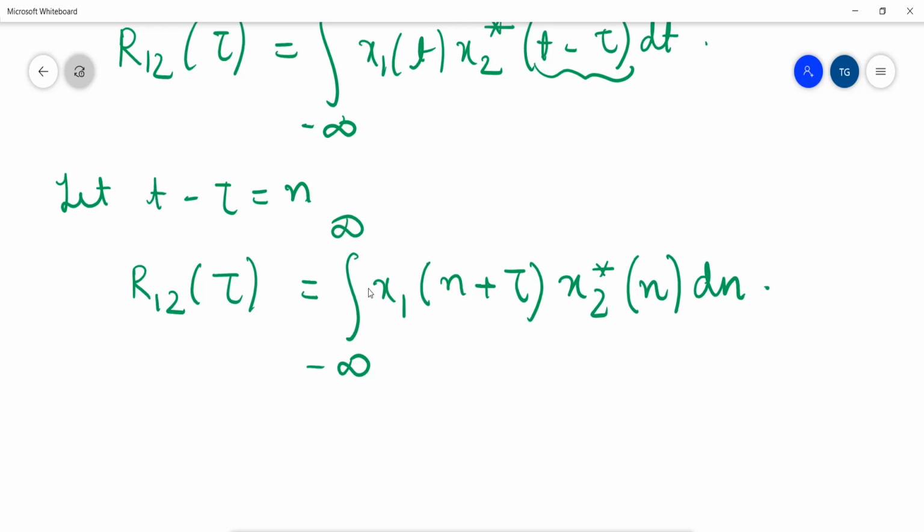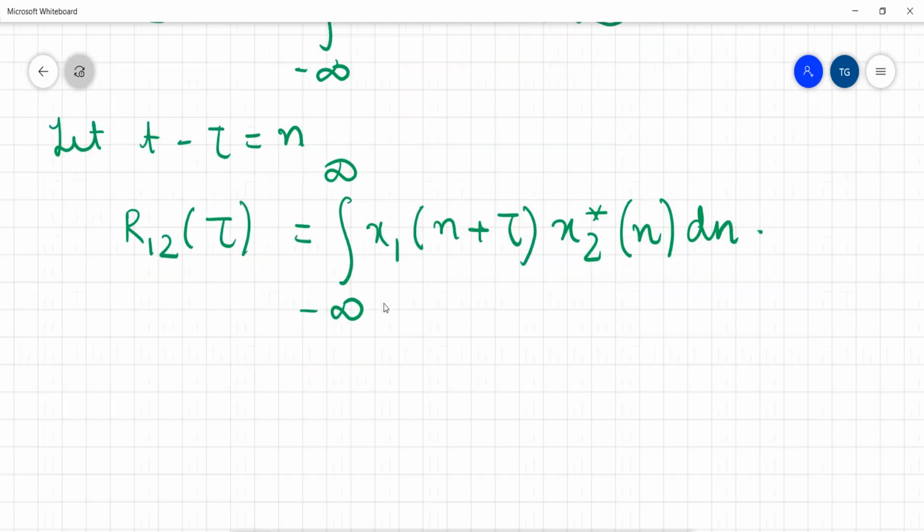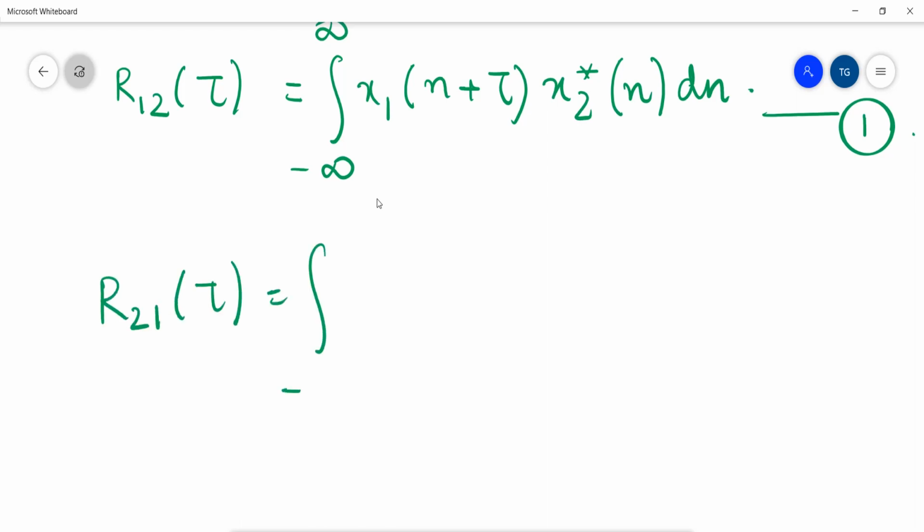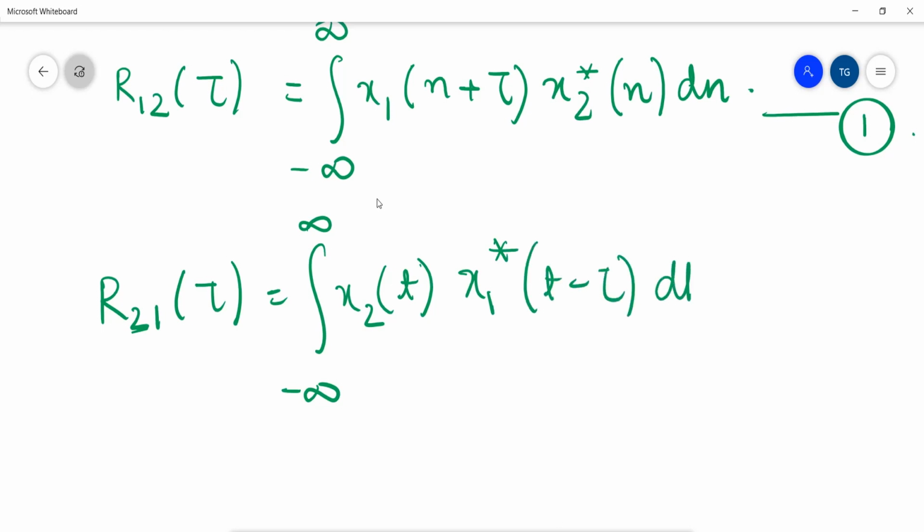Let us number it as 1. Then R21 of tau is given as integration from minus infinity to infinity, with signal 2 first, x2 of t and the complex conjugate of x1 of t minus tau into dt.